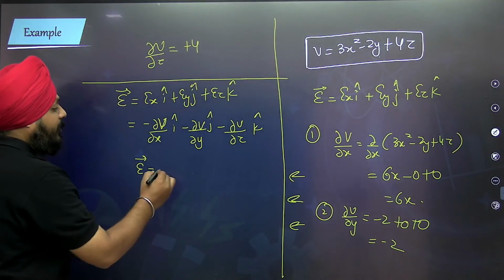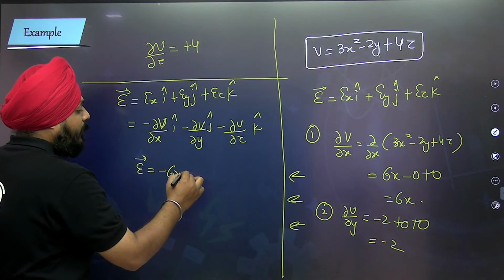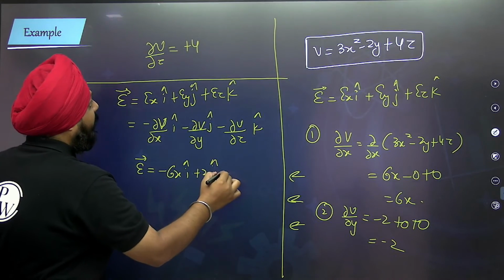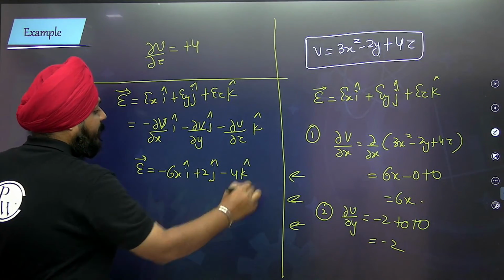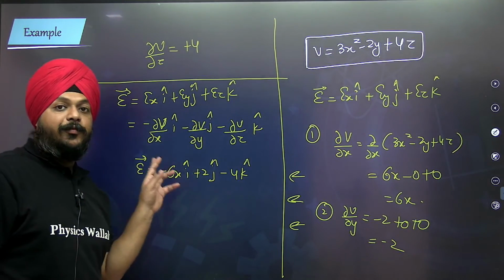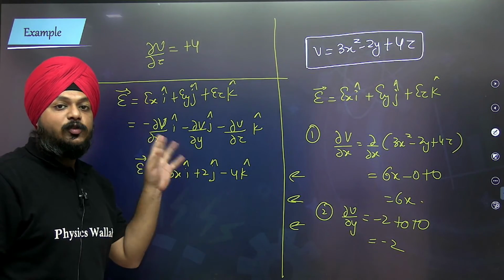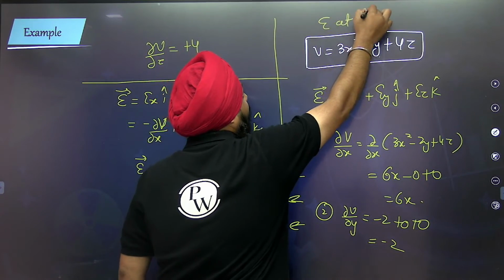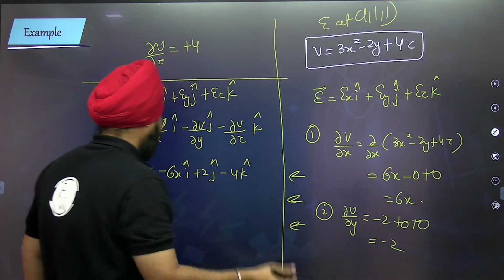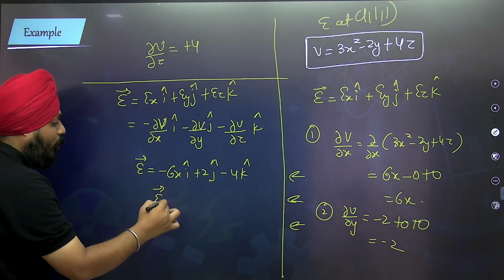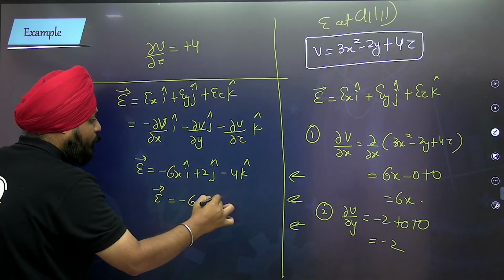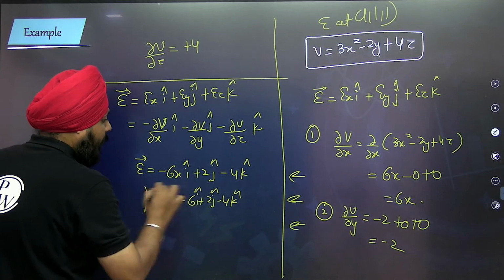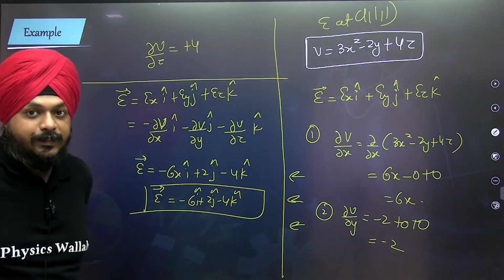So this is going to be negative of 6x i plus 2 j minus 4 k. Mark my words, you will always get confused with the plus and negative signs, so please take care of this. Now if we want to calculate the electric field at (1, 1, 1), replacing it gives negative 6 i plus 2 j minus 4 k. You can find this magnitude.